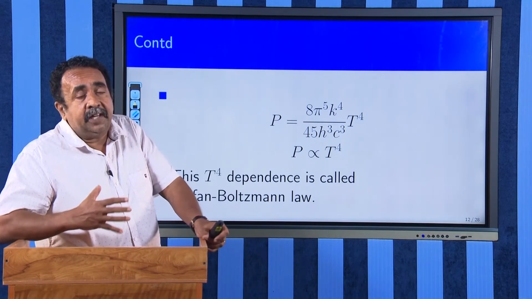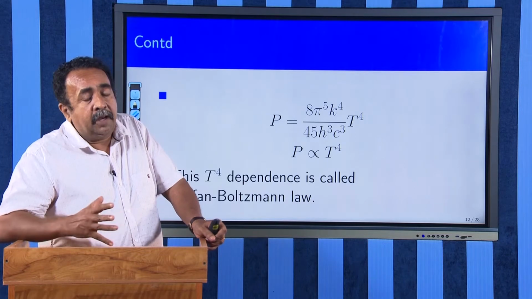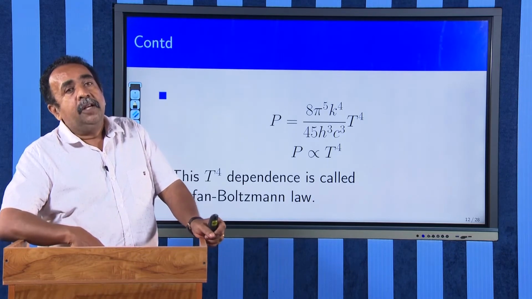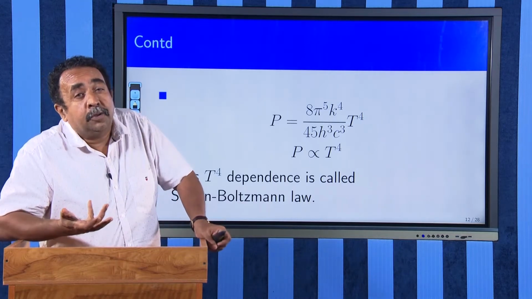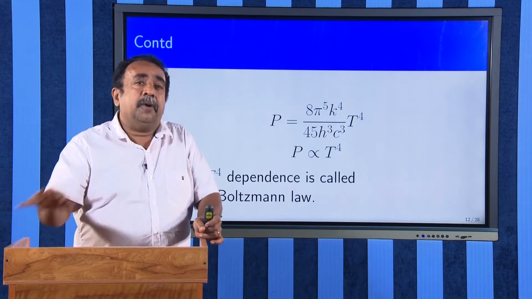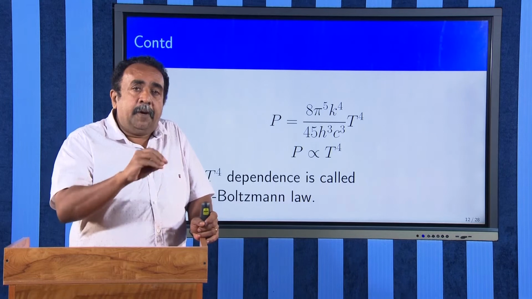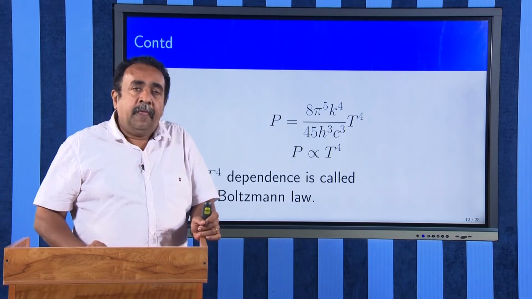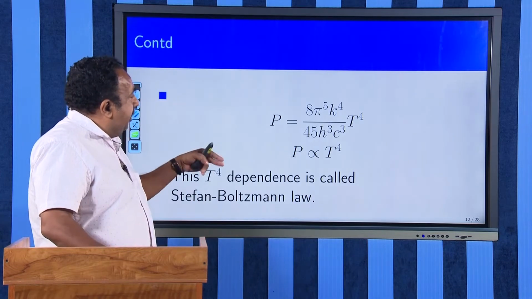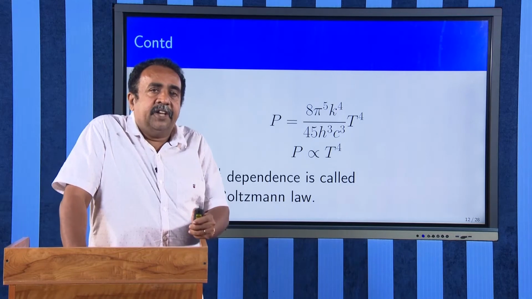Such a relationship for a pressure we have never derived. In earlier cases, in our ideal gas, we have pressure proportional to temperature. Now we have shown that pressure is proportional to the 4th power of absolute temperature, which is basically a quantum property. Such a relationship, where any property is proportional to T raised to 4, we call the Stefan-Boltzmann law.